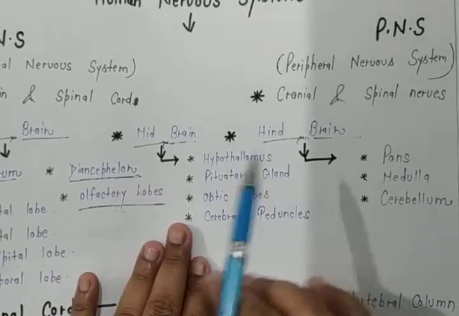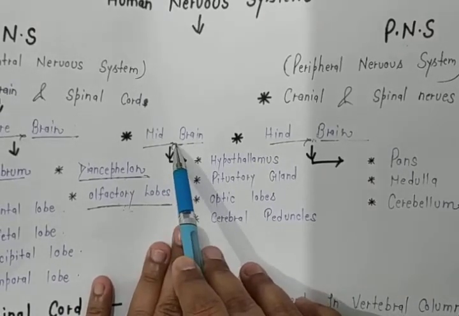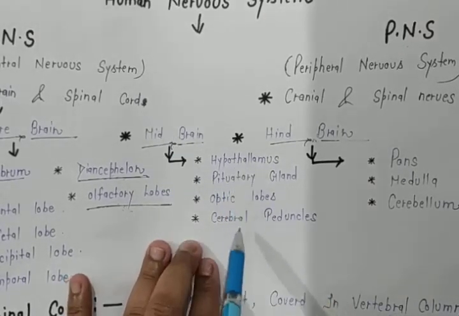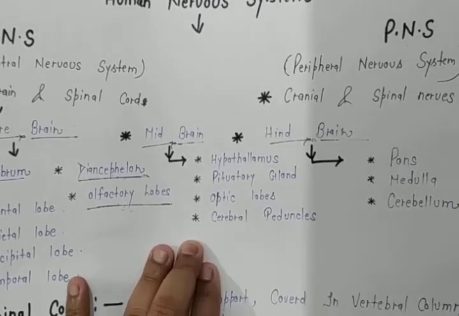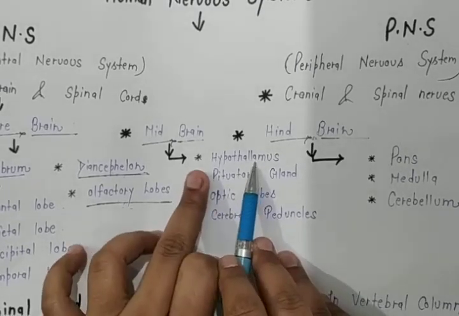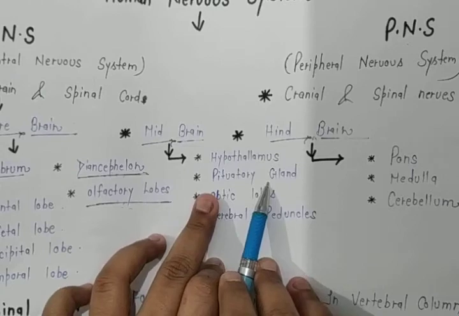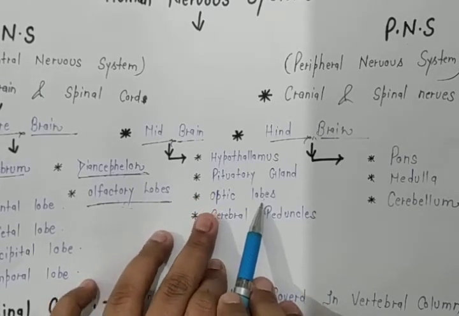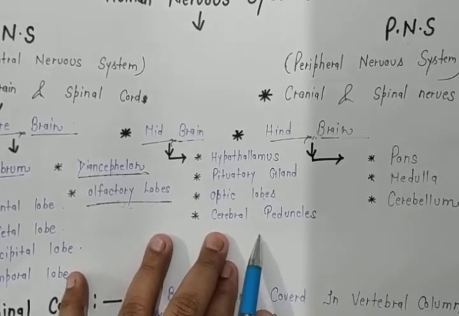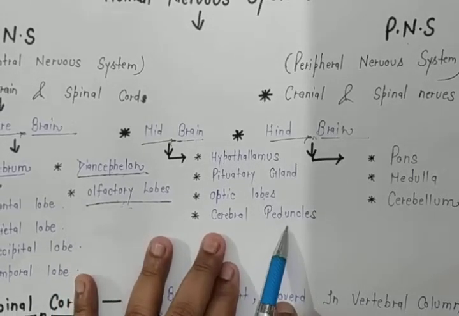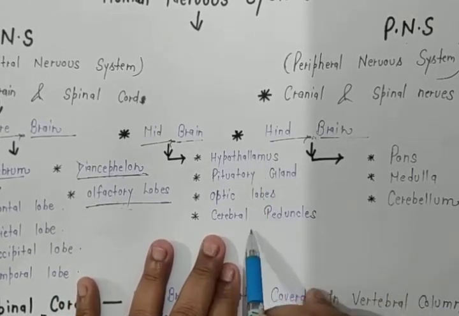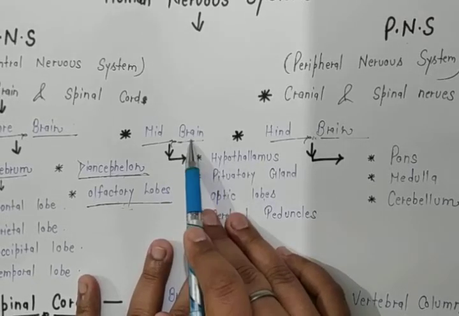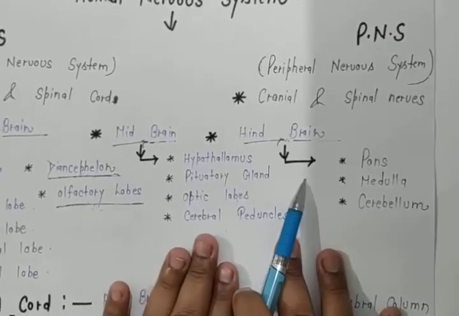The second subtype of our brain is the midbrain. The midbrain contains mainly four parts. The first part is the hypothalamus, the second is the pituitary gland, the third is the optic lobes, and the fourth is the cerebral peduncle. All four are subparts of the midbrain, and the midbrain is the second part of the brain.